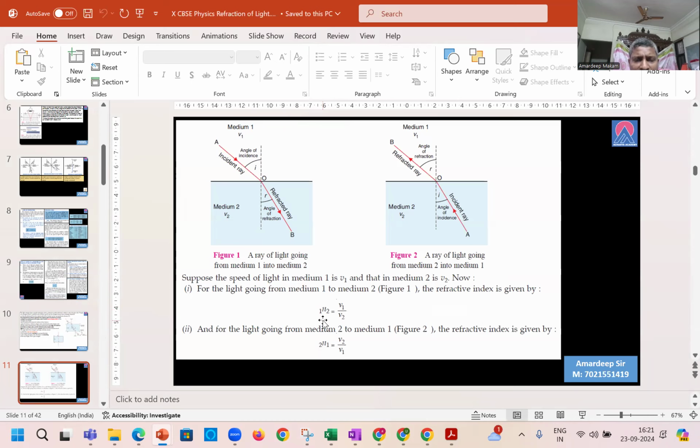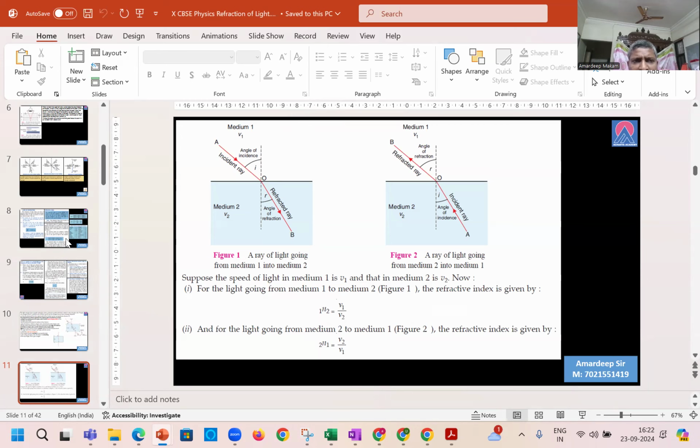So these are the ways we use the notation. Like this is the incident ray from medium 1 to medium 2. So this was a case where rarer medium to denser medium, we can say the light ray is bent towards the normal. Notation wise, how do you write it? V1 upon V2, medium 1 to medium 2, right? The light is traveling from medium 1 to medium 2, velocity of light in medium 1 upon velocity of light in medium 2. Written notation wise as 1 and 2, like that. This is actually the textbook notation, 1 and 2.